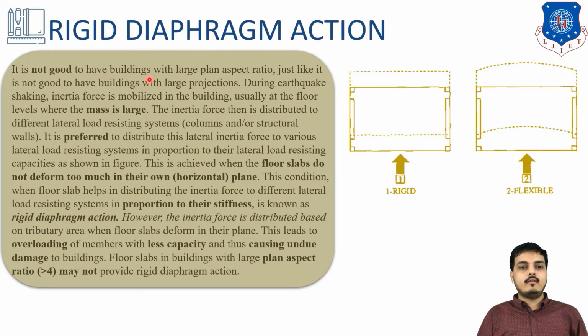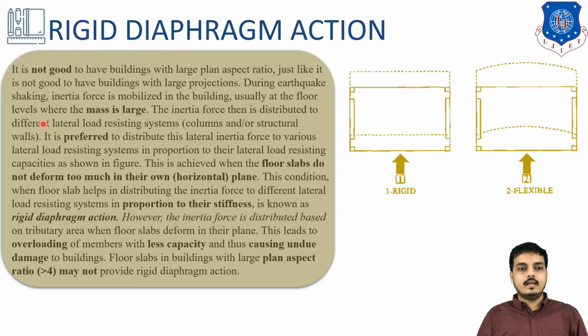Now, it is not good to have a building with a large plan aspect ratio. Just like it's not good in a building, as we have seen recently, large span buildings are not good, we have to separate them. Now, during earthquake shaking, inertia force is mobilized in the building, usually at the floor, because the mass is large over there.